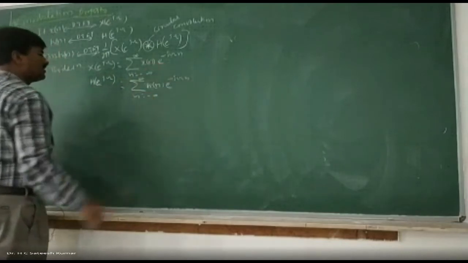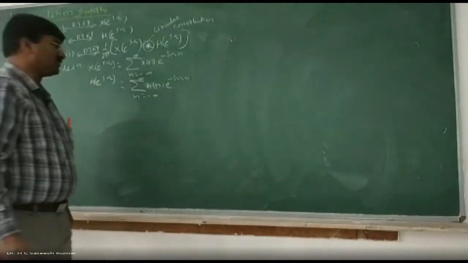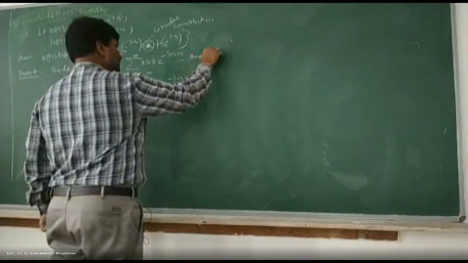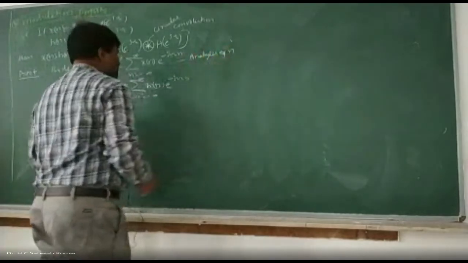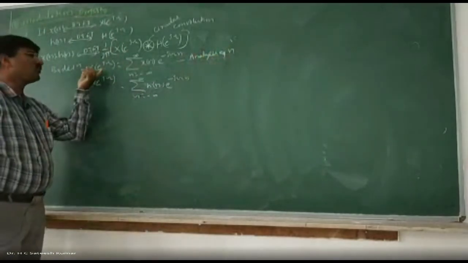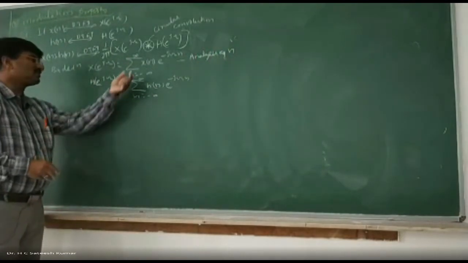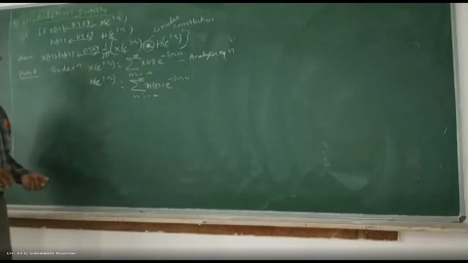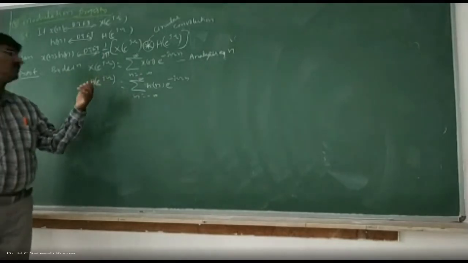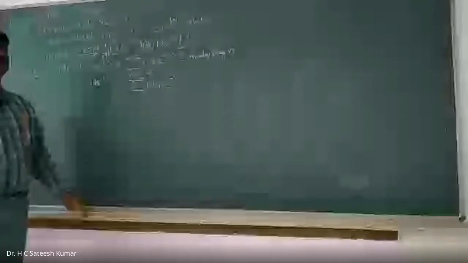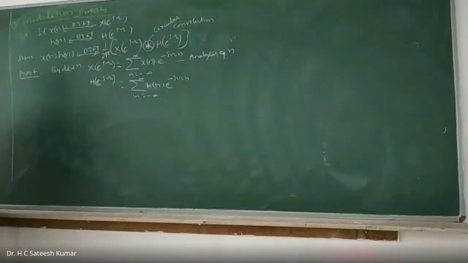This definition of DTFT that we write now is called the analysis equation. What do you mean by analysis equation? To analyze x of n, we take the Fourier transformation. Hence, it is called the analysis equation. Similarly, the inverse DTFT definition is known as the synthesis equation, to synthesize the original sequence x of n from X of e to the power of j omega. So I am going to come across these in the later stages, right?